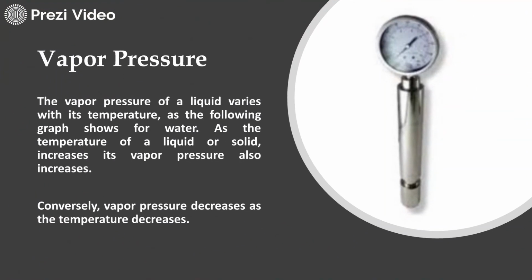Now vapor pressure can also be measured, and it is found that as the temperature of a solid or a liquid increases, the vapor pressure also increases, and vapor pressure decreases as the temperature decreases. So it is directly proportional to the temperature. As the temperature increases, vapor pressure increases. As the temperature decreases, vapor pressure decreases.